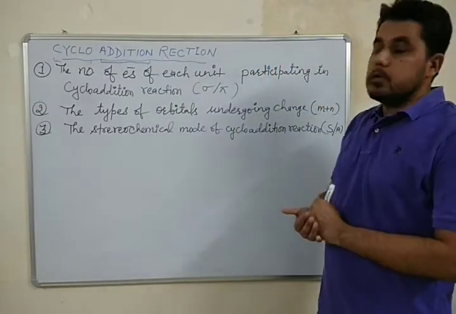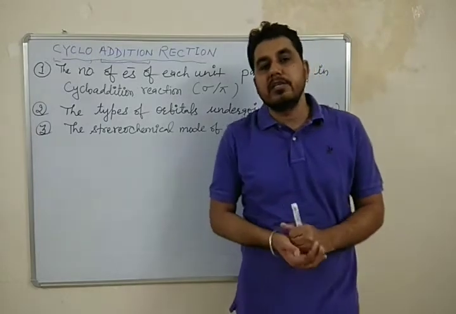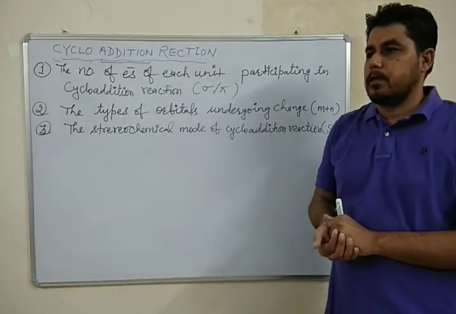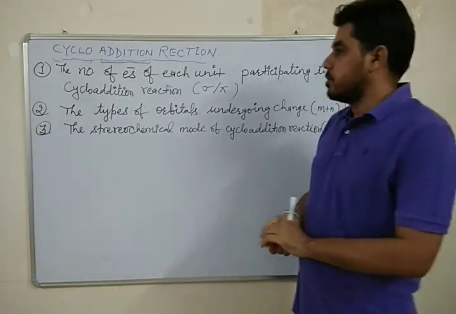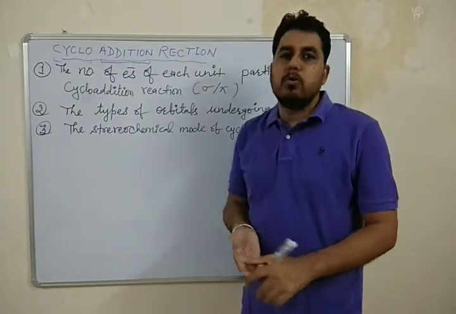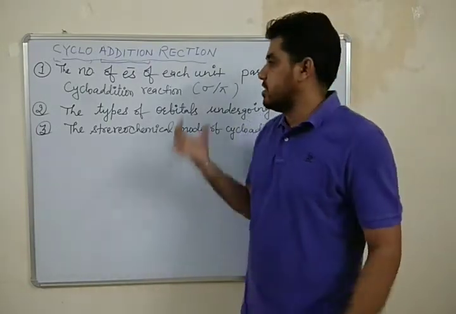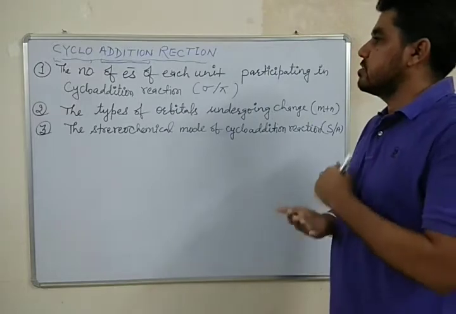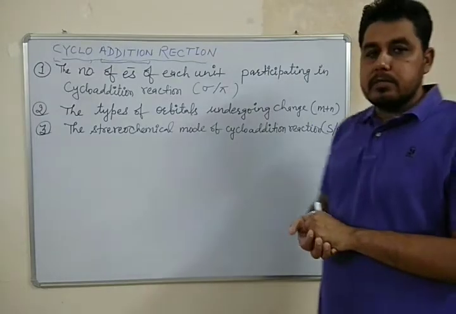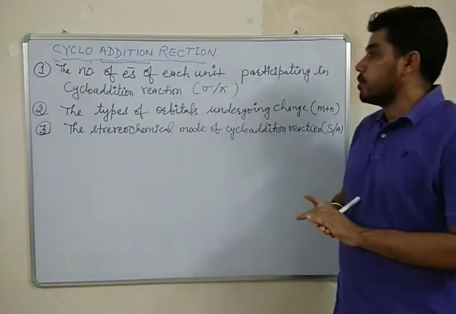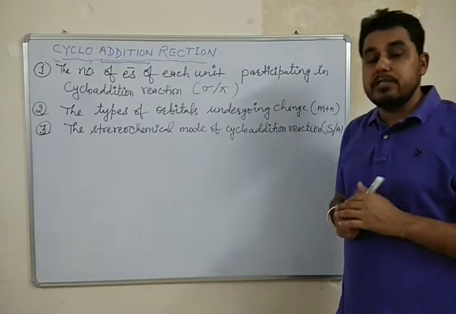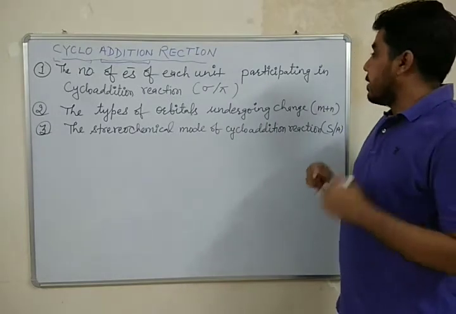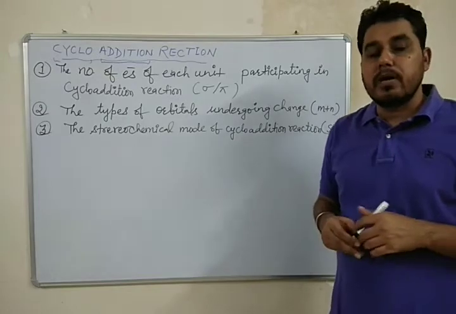So cyclo-addition reactions can be classified on the basis of these three factors. What are these three factors? Number one is the number of electrons of each unit participating in the cyclo-addition reaction.